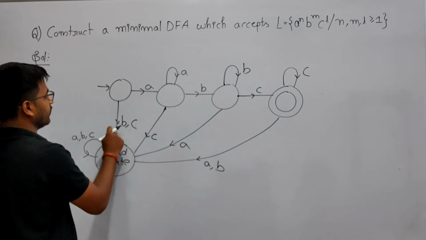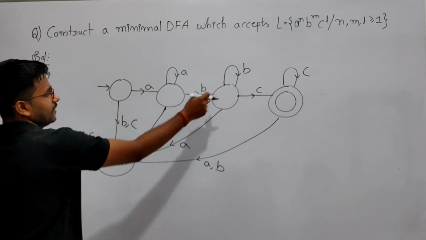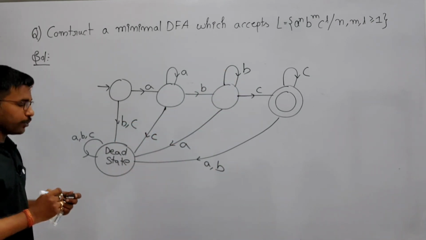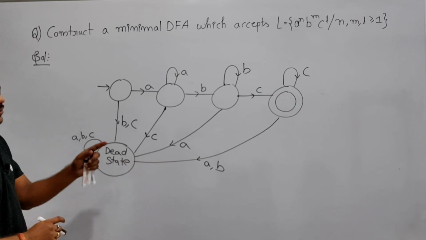See, for this state I have given the transitions for ABC. So for every state I have given the transition for every input alphabet. So this is a minimal DFA for the given language.